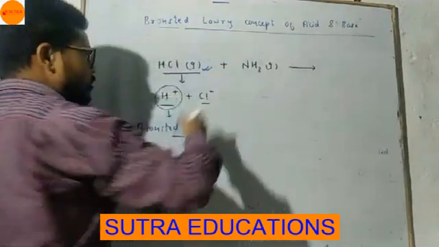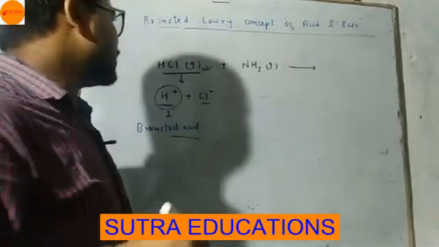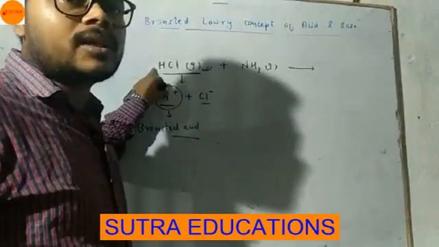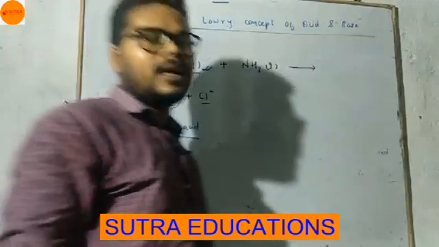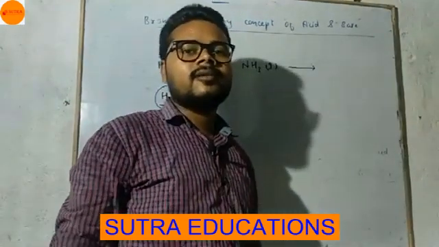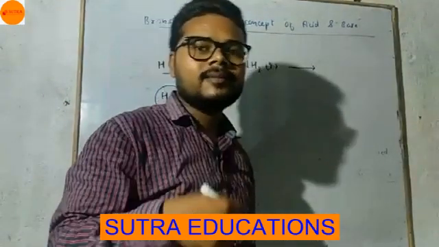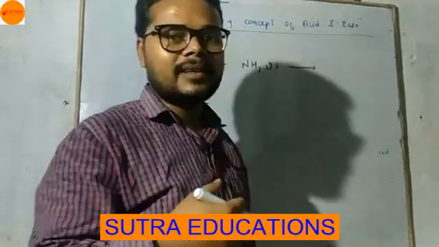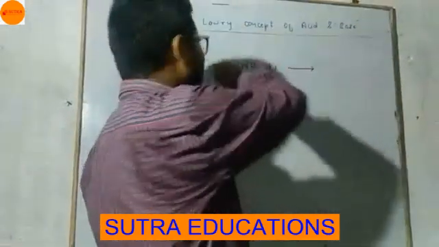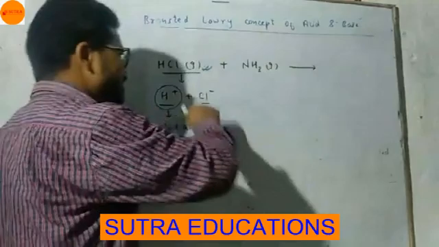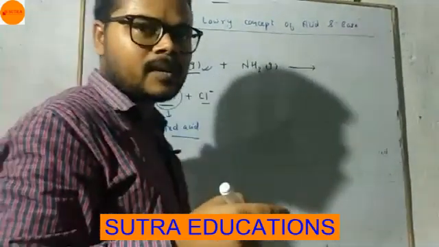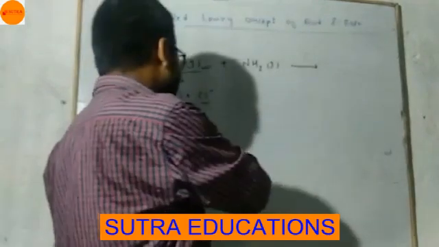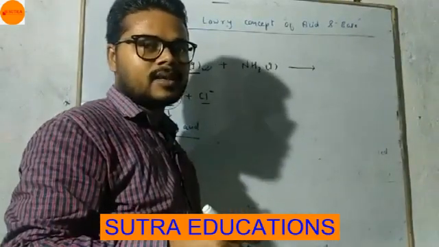It is a gas, so it is not an Arrhenius acid, because I told you Arrhenius was not able to explain why HCl gas is acidic in nature. Bronsted explained that HCl gas can give H plus ion. So it is a Bronsted acid. Getting this?